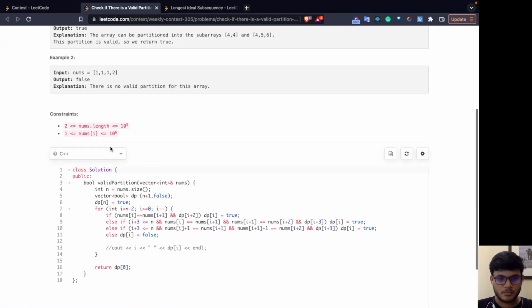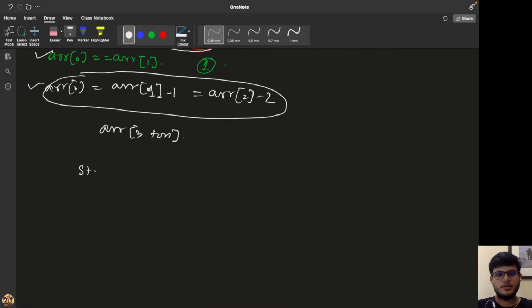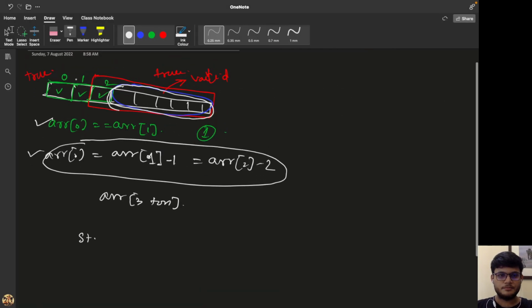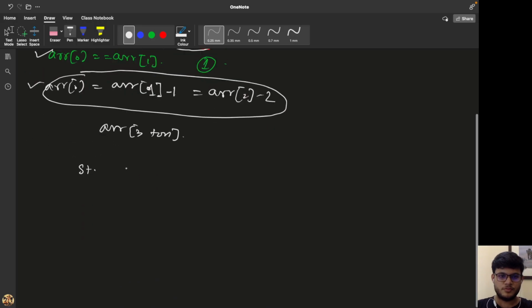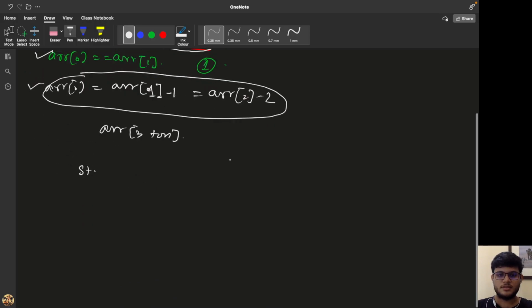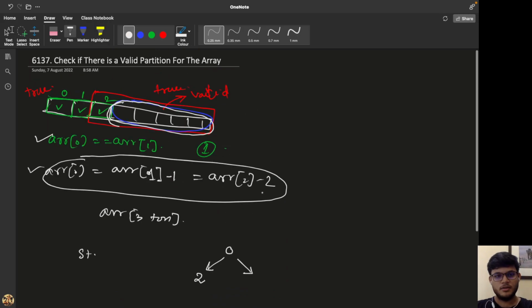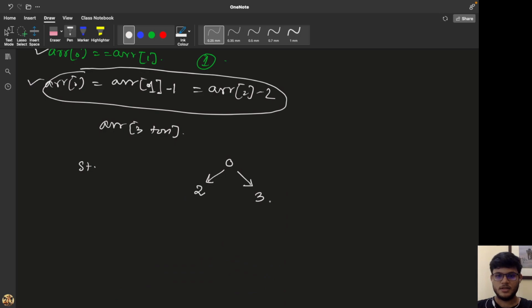So now we can take any partition here. What will the recursion tree be in this case? If I draw the recursion tree, it may happen that I am taking the first two elements. So I am starting at index 0. If I take the first two elements, then I will go to index 2. If I take the first three elements, then I'll go to index 3 in the next iteration.